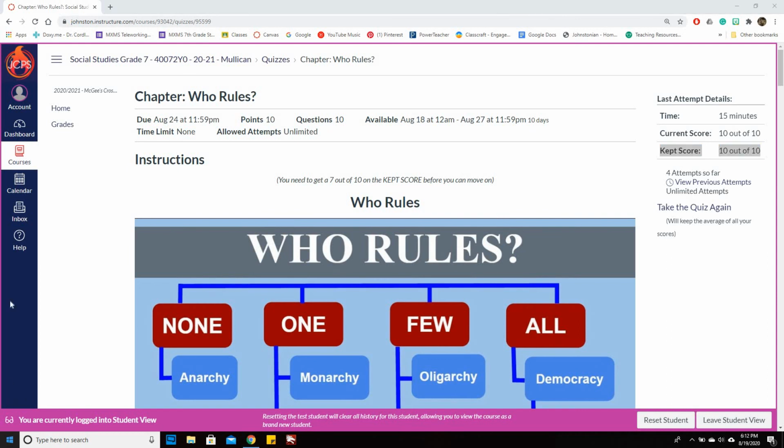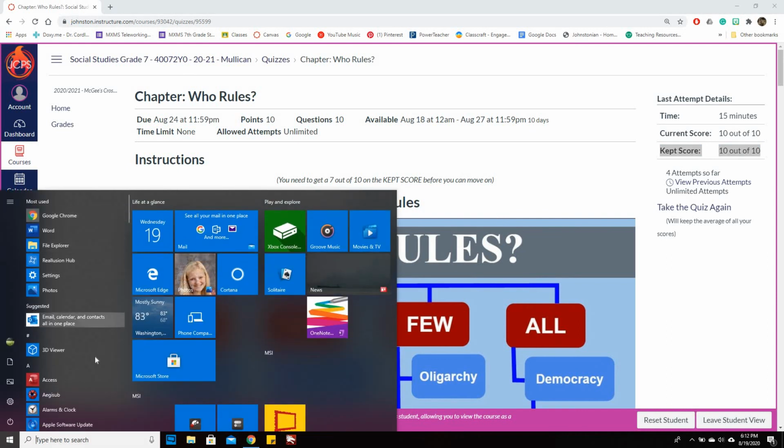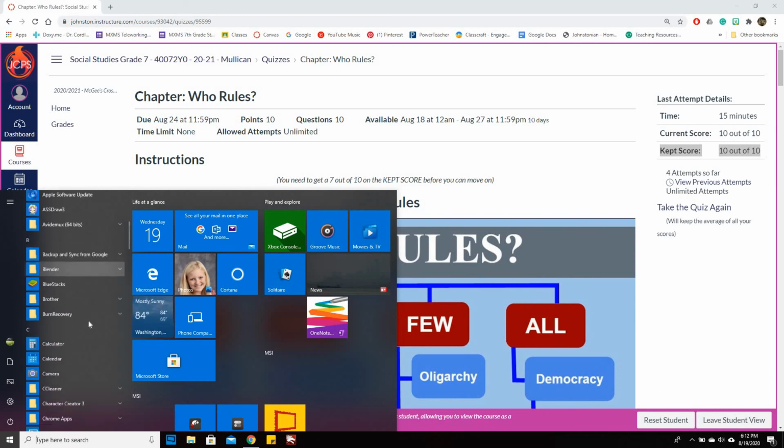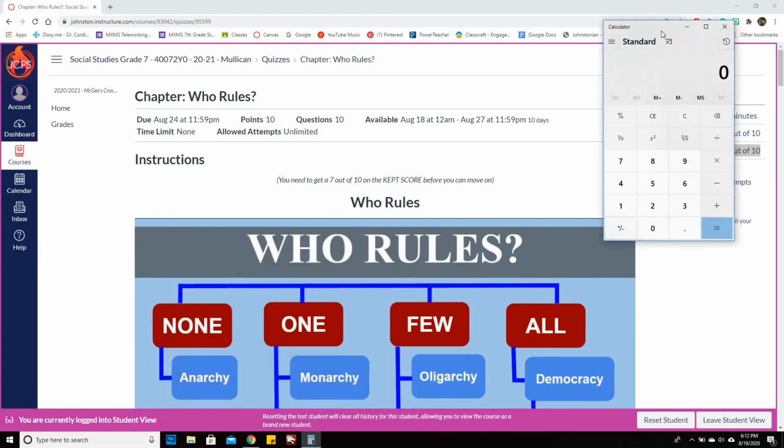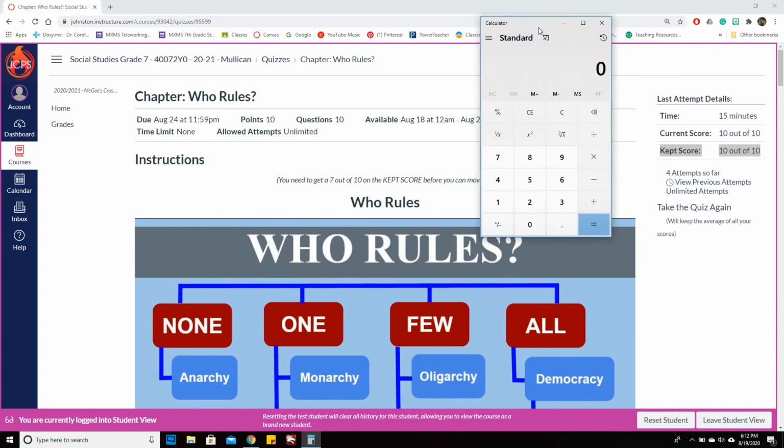And I'm going to pull up a calculator kind of to make a point with this, because I have had people who will take this thing 80, well, not specifically this one, it's pretty easy, but some other ones, like 80 times because they decided they were just going to click and they were bored. So let's say you get a 2 out of 10, which is a 20. And then you're like, oh no, I need to go back. That was a bad idea.